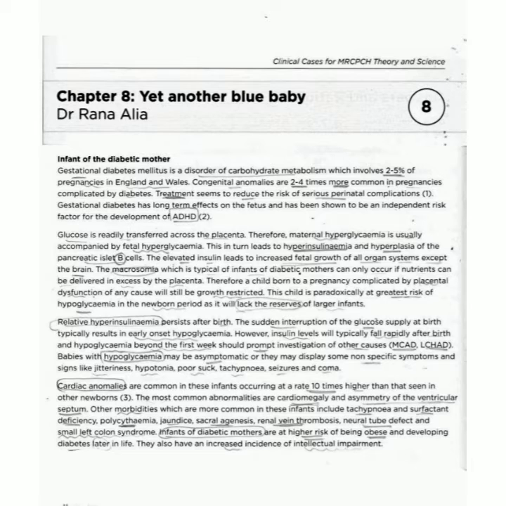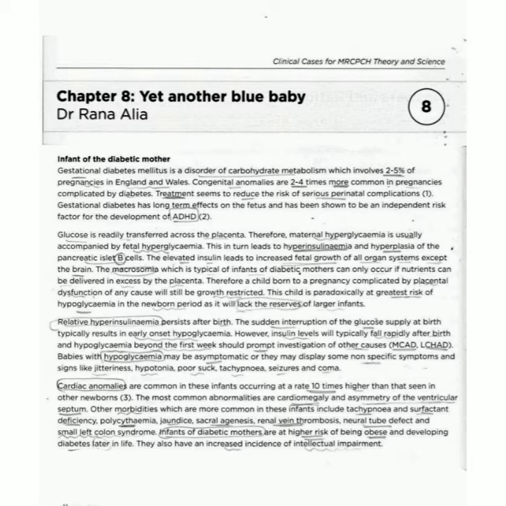So, the second paragraph is telling that glucose is readily transferred across the placenta. That's why maternal hyperglycemia easily causes fetal hyperglycemia, and the fetus develops hyperinsulinemia and hyperplasia of the pancreatic B cells. Remember, pancreatic islet B cells lead to the hyperinsulinemia and hyperplasia. There is increased fetal growth, the baby becomes macrosomic in gestational diabetes mellitus, and also there is the greatest risk of hypoglycemia in the newborn period, as it will lack the reserve of larger infants.